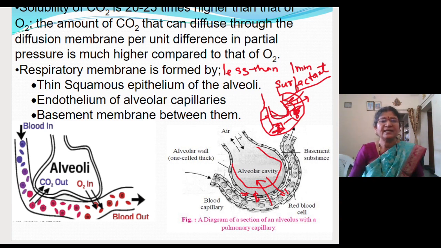Fine. So that is about the respiratory membrane I told. Hope it went inside. What all things will the respiratory membrane involve? It involves the squamous epithelial cells of the alveoli and endothelial cells of the blood capillary and the basement membrane between these two. Together, how thick is it? Less than 1 millimeter. Fine. So this much you have to remember. Now let me move to the next slide, children.